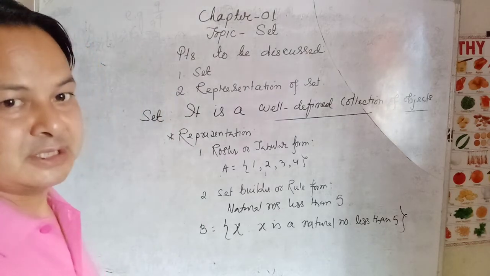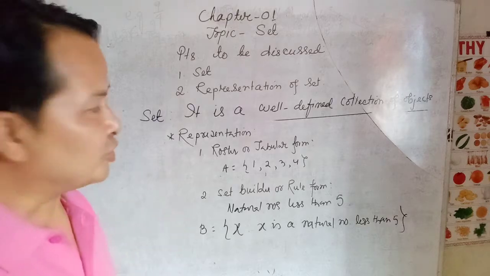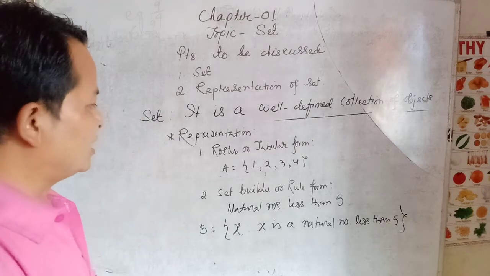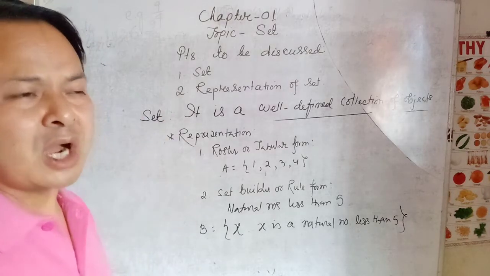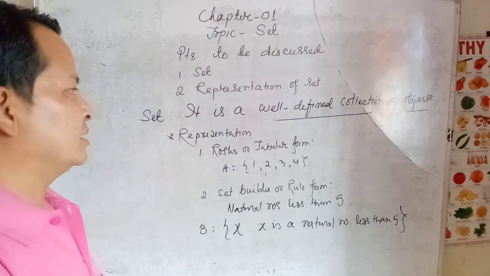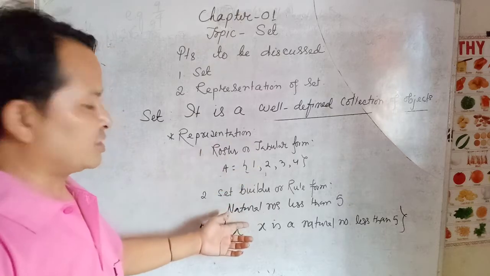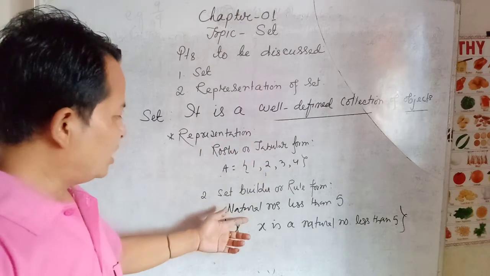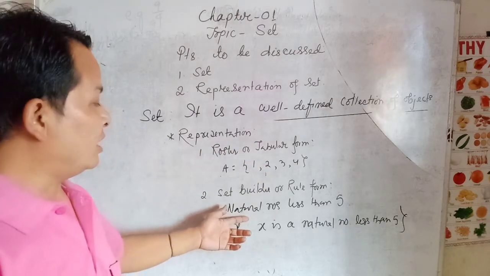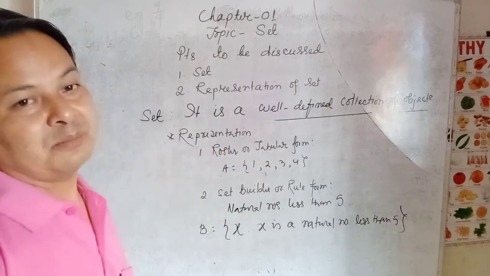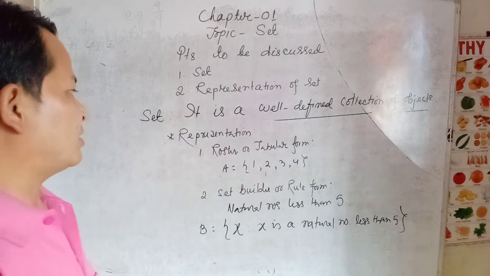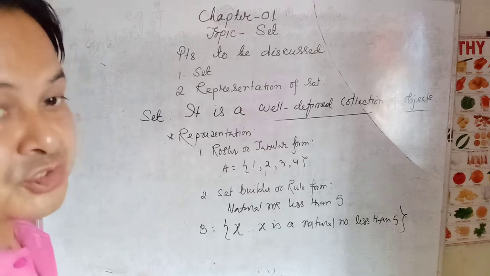So my dear students, for today let us wind up here, and in the next class let us learn about how to convert a form of set to another form, that is from roster form to tabular form, tabular form to set builder form, and set builder form to tabular form. Let us learn about this conversion.